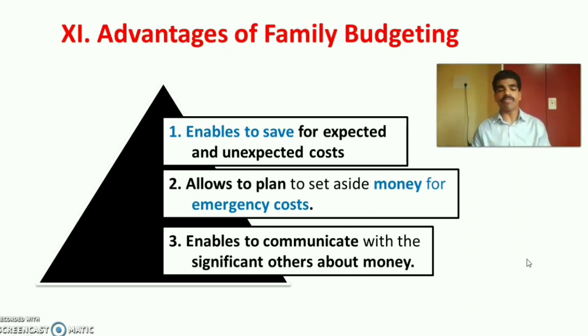The third advantage is that it enables the family members to communicate the budget with significant others about the money. Every member of the family should understand family budgeting. Family members' cooperation is very important for making a wise family budget.